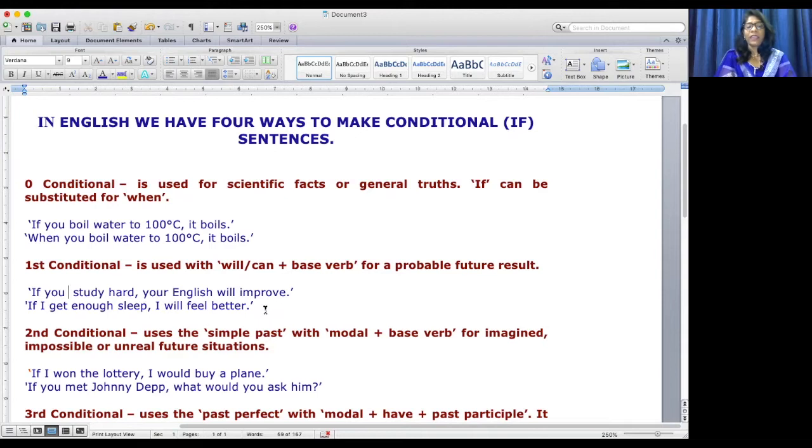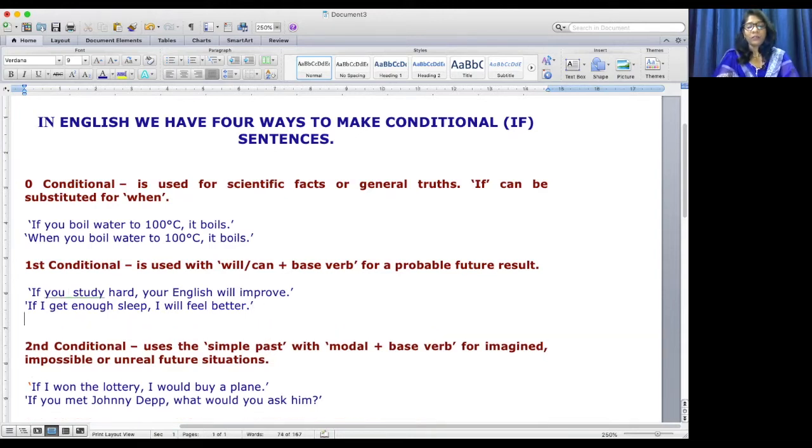If I get enough sleep, I will feel better. For example, another one: if she helps me, I can clear my papers. Right?